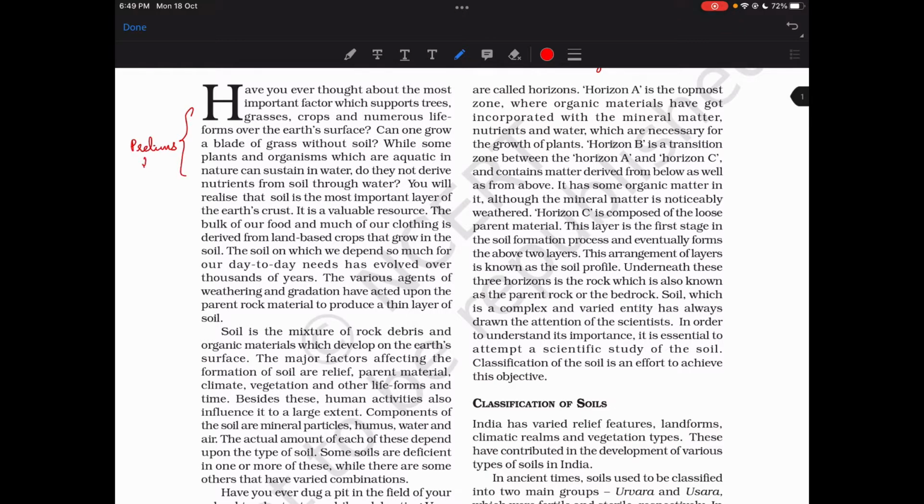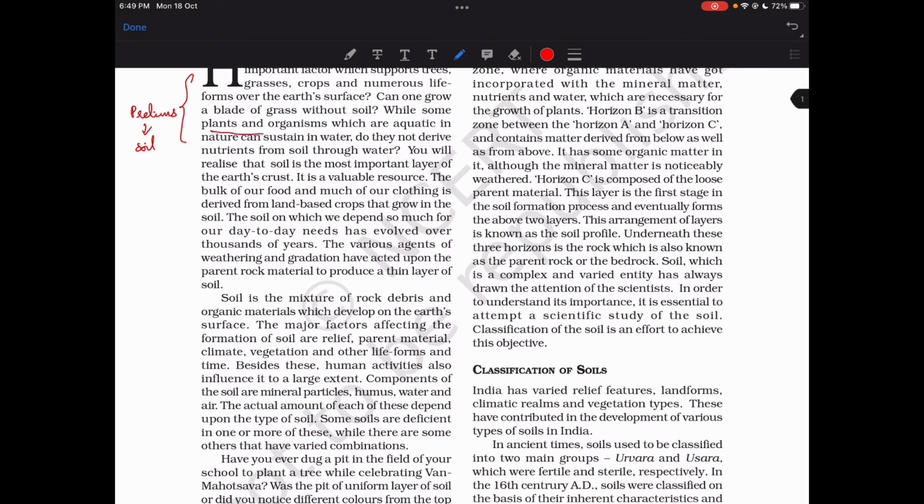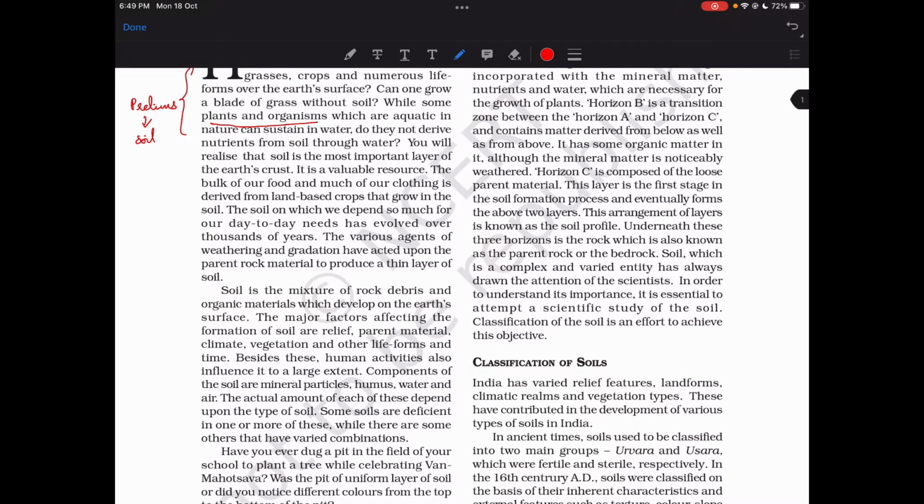Which particular organism can live without soil? Yeah, the aquatic organisms can live without soil. I think the options were different. I don't remember the options. Yeah. So you will realize that soil is the most important layer of Earth's crust.